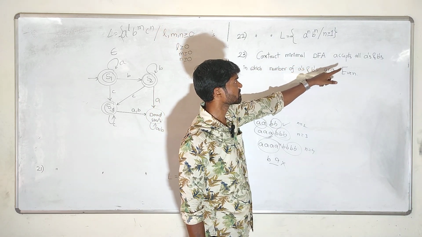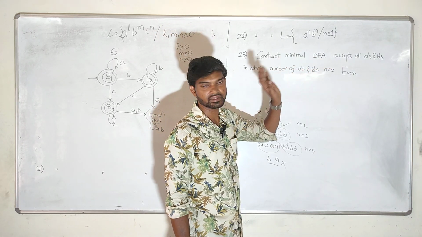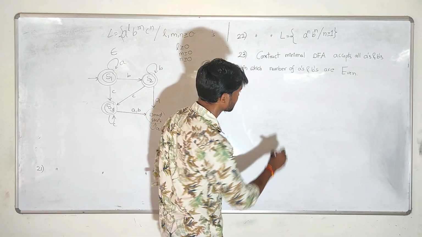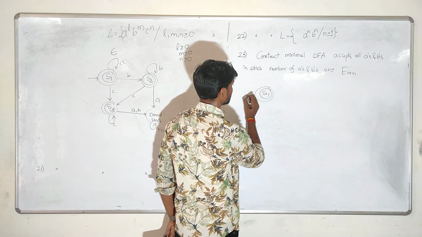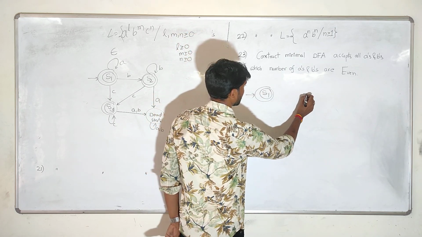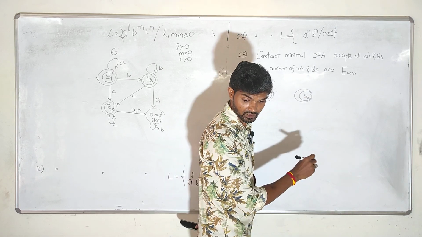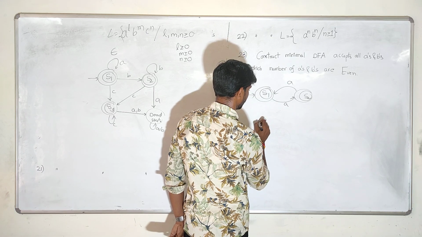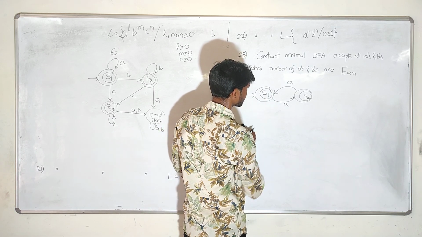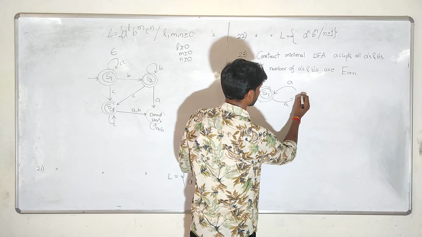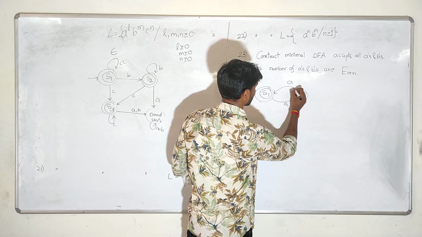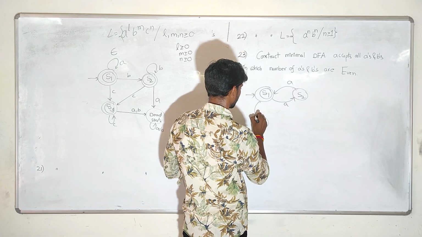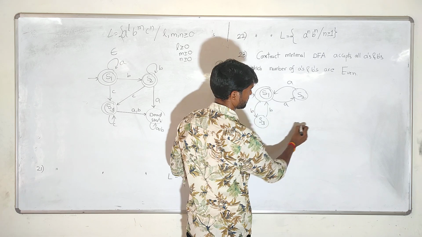Construct a minimal DFA that accepts all the strings of A's and B's in which the number of A's and B's should be even. This one I am giving directly like this. Zero number of A's and B's is okay for us, and like this, an even number of A's is accepted for us, and like this also accepted, the number of B's is even.